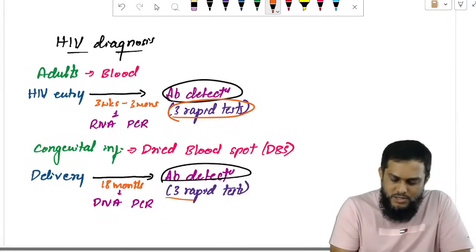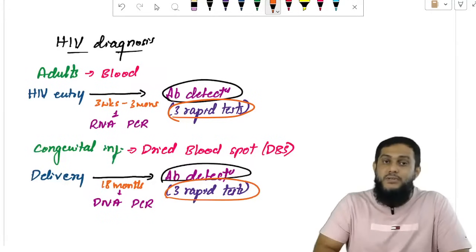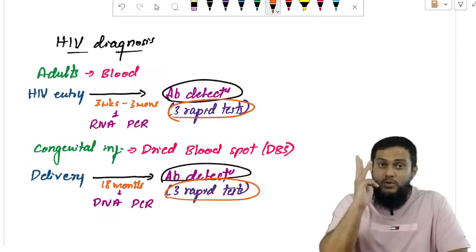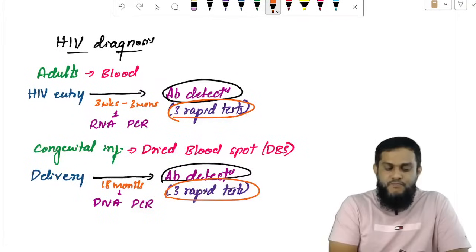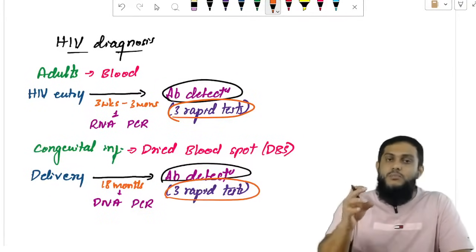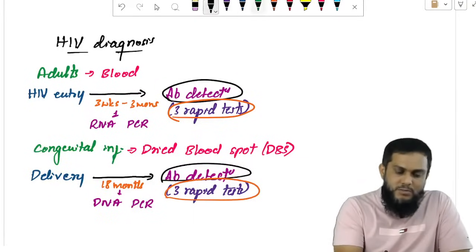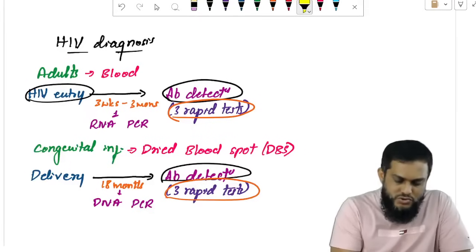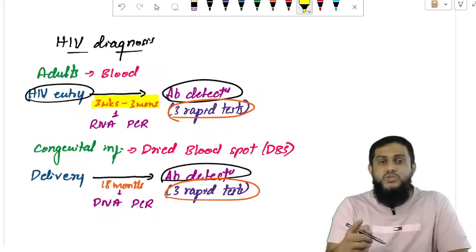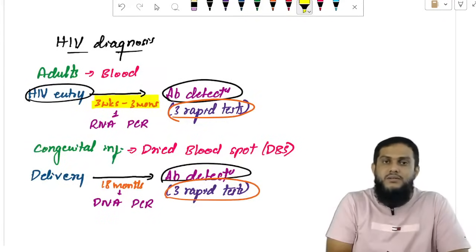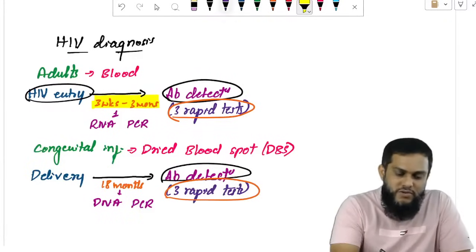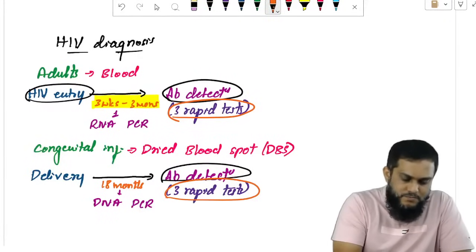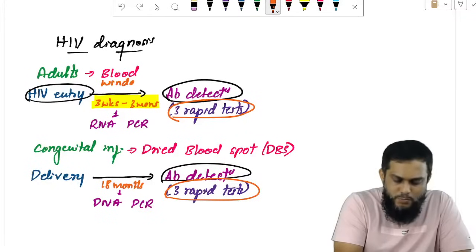Antibody detection by 3 rapid tests, not by ELISA. You have to use 3 rapid tests. But the problem is, antibodies can be detected in HIV only after 3 weeks to 3 months of HIV entry. This period is known as the window period in HIV.